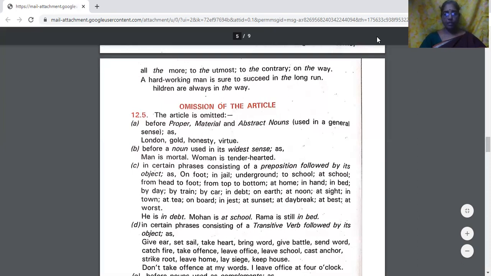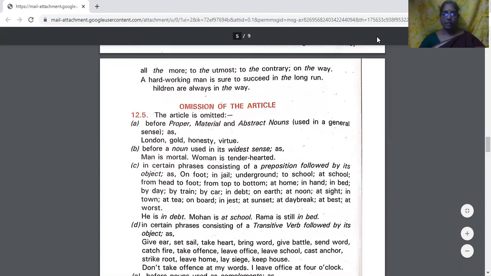Before a noun used in its widest sense, as man is mortal, woman is tender hearted. Means they are used that man doesn't refer to one person, one man. It refers to all the men. Women, not one woman, all the women in general.